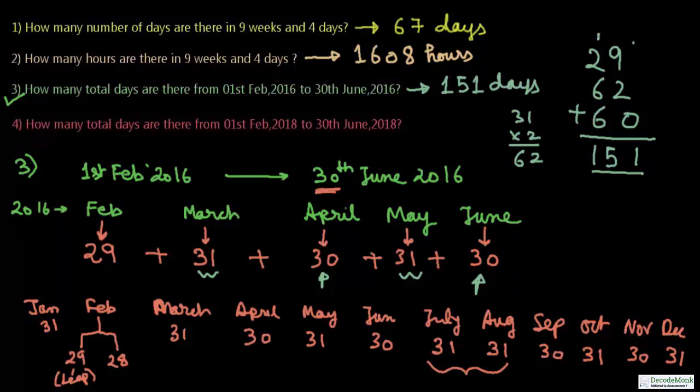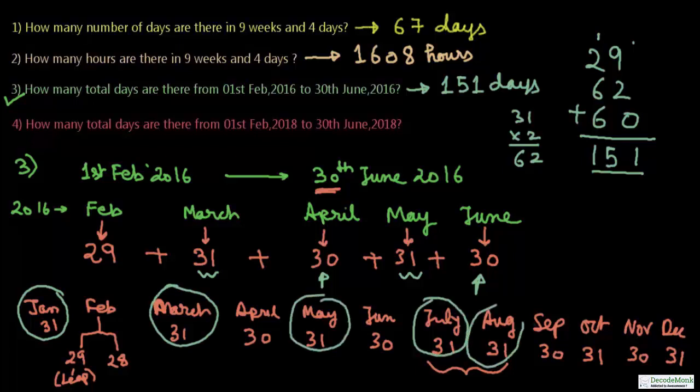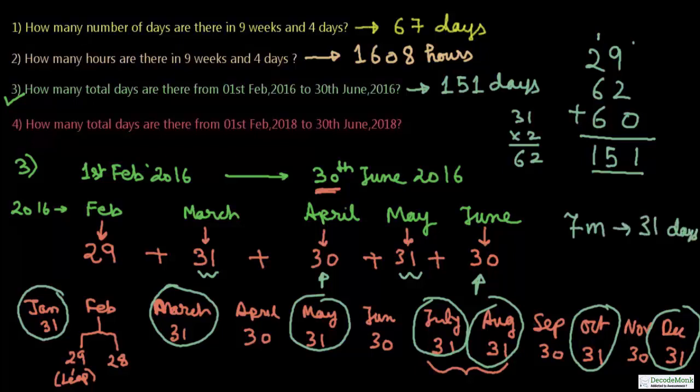From this chart, you can see that there are 7 months which have got 31 days in them: January, March, May, July, August, October, and December. So there are 1, 2, 3, 4, 5, 6, 7, 7 months having 31 days. This is a very common question being asked in many Olympiads.